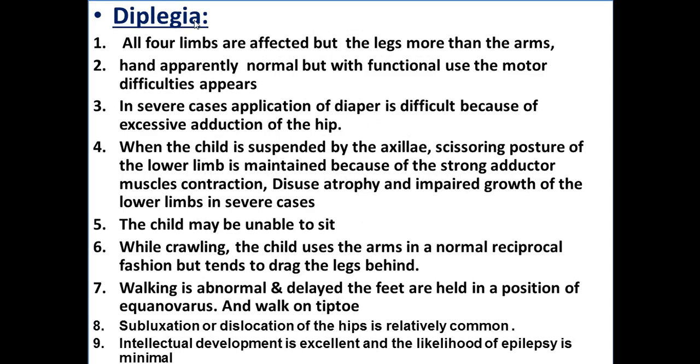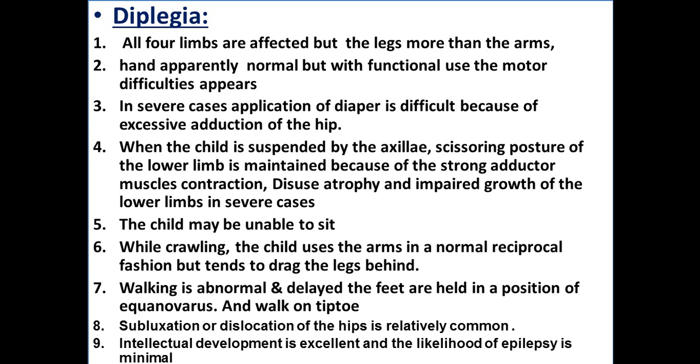What about diplegia? Diplegic cerebral palsy. Here all 4 limbs are affected, but the legs are affected more than the arms, while in hemiplegia, as we said, the arms are affected more than the legs. The hand is apparently normal, but with functional use, the motor difficulty appears. The more functional use, the more difficulty appears. In severe cases, even the application of a diaper is difficult because of excessive adduction of the hip muscles.